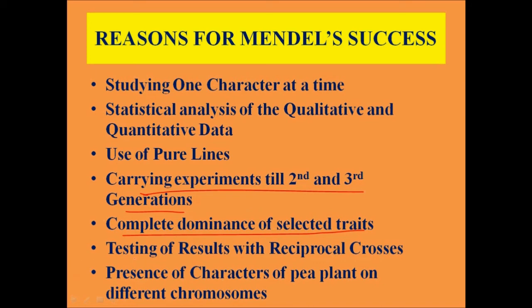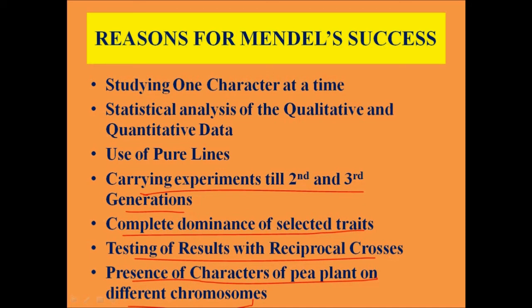And as I have explained earlier, Mendel tested the results with reciprocal crosses to find out whether the characters were linked to the sexes of the organism. Moreover, presence of characters of the pea plant on different chromosomes. This was another most important reason. All the 7 pairs of characters which Mendel had selected were not linked in any case. They were present on different chromosomes, and hence these were the reasons for Mendel's success.